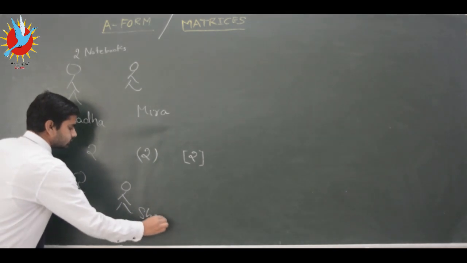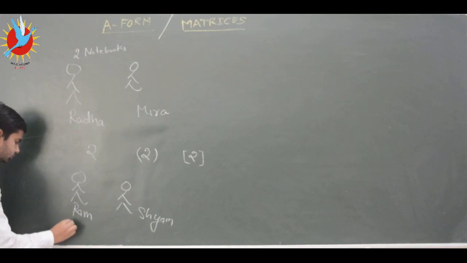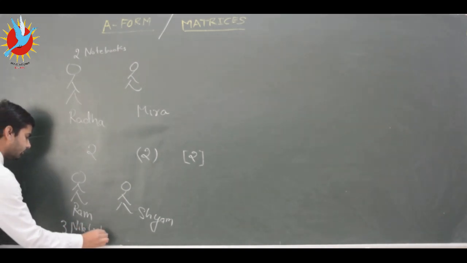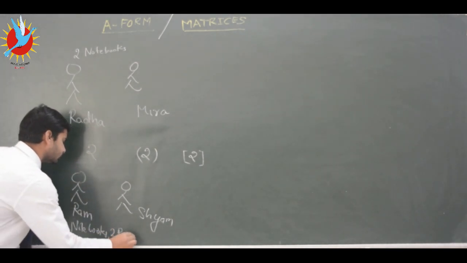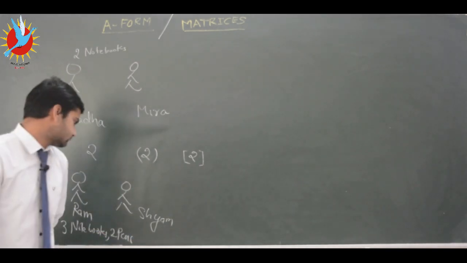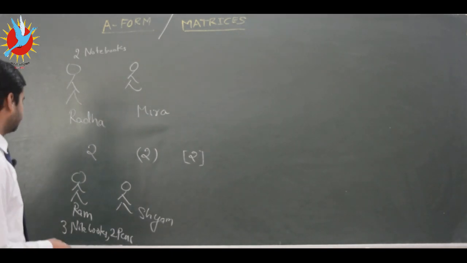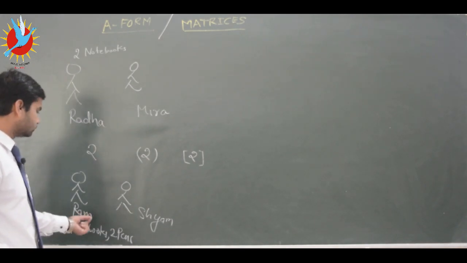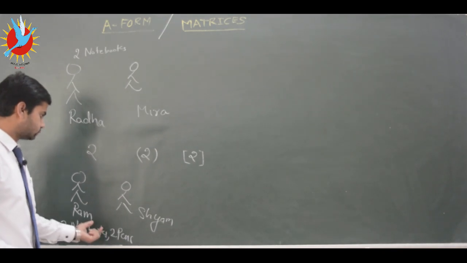Ram has 3 notebooks and 2 pens. This time Syam is asking Ram how many notebooks and pens do you have. First Syam's question is how many notebooks, and second he is asking how many pens.